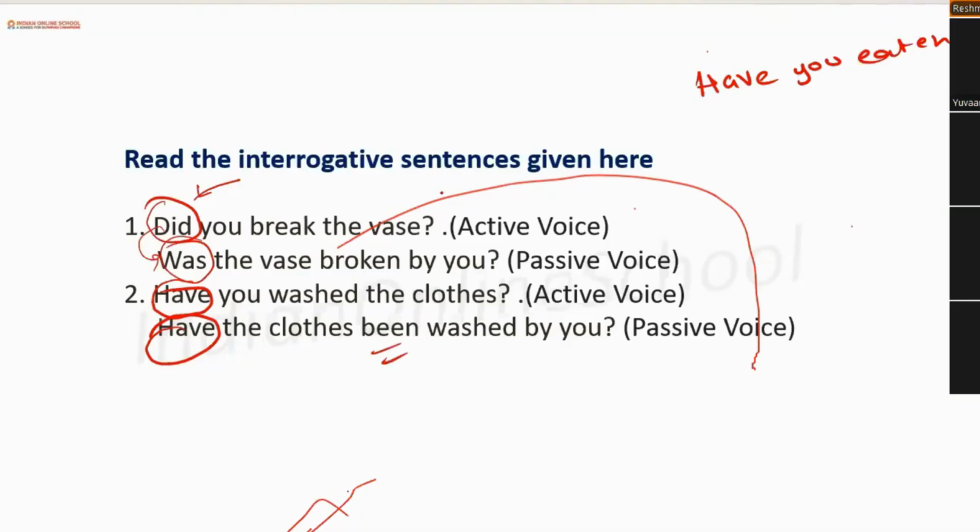Yes, ma'am. Whenever we are doing something like this, we will have to make sure that when we are changing the subject and object, and we are placing have or has, we are placing have or has depending on the swapped subject, right?